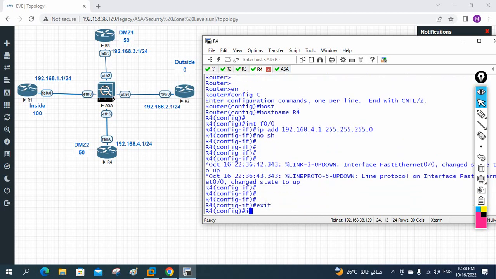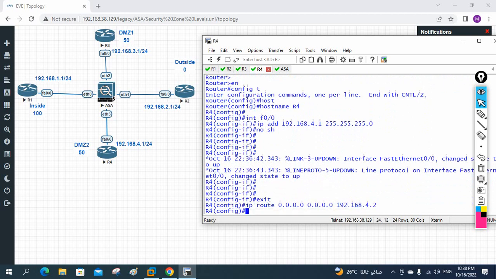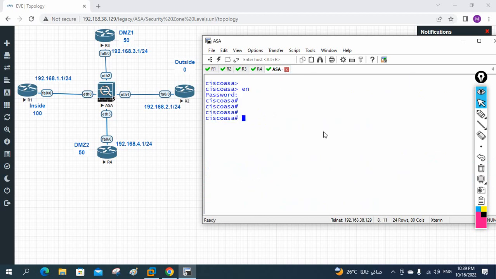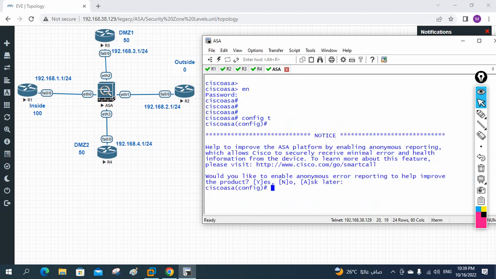I will write here IP route 0.0.0.0 0.0.0.0 192.168.4.2. Okay, I created the default routes for all the routers, so all traffic will go to the ASA firewall. Now let's do the ASA configuration. So for ASA configuration, I will go here config T.